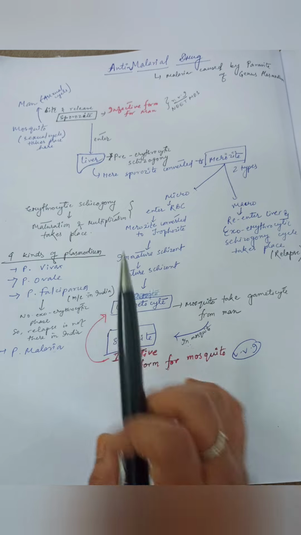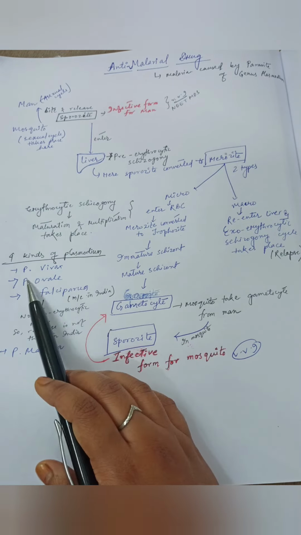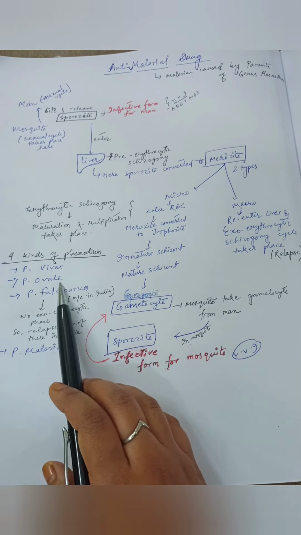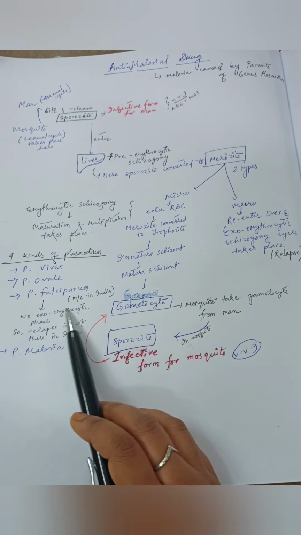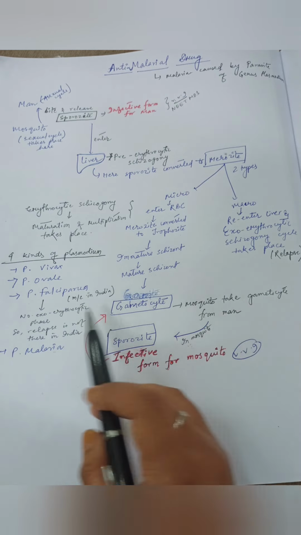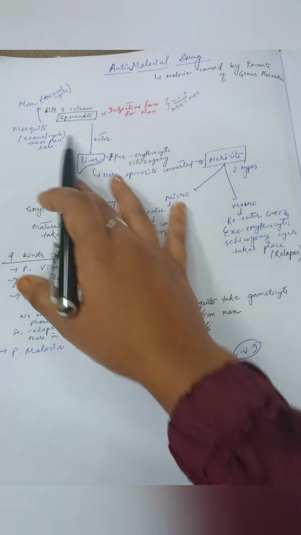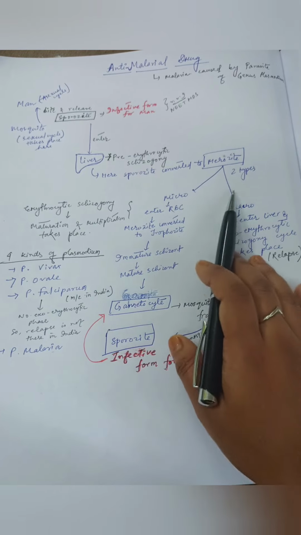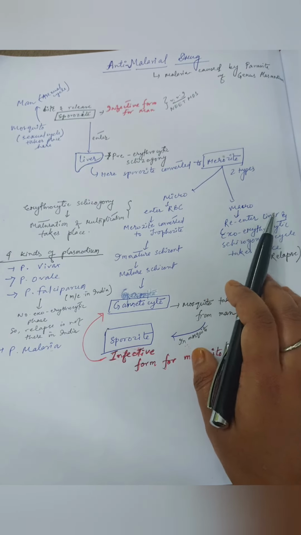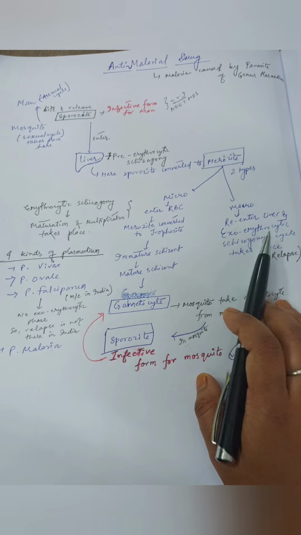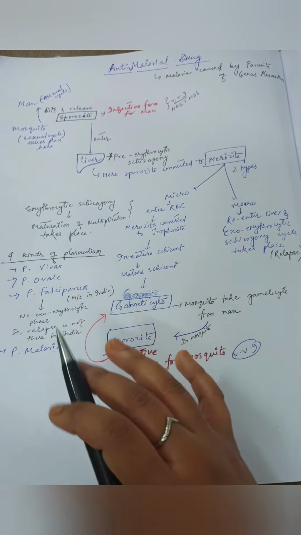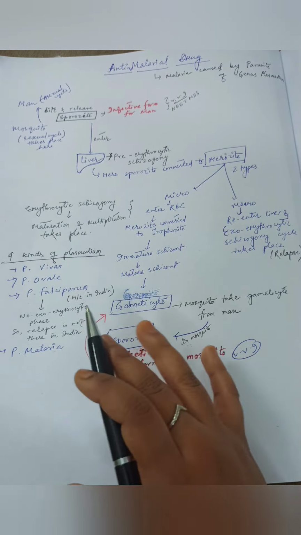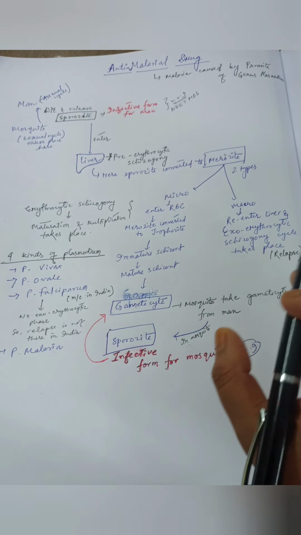There are four kinds of Plasmodium parasite: Plasmodium vivax, Plasmodium ovale, Plasmodium falciparum, and Plasmodium malariae. Plasmodium falciparum is most common in India, and in Plasmodium falciparum all the life cycle phases continue except the exoerythrocytic phase. This phase does not occur in Plasmodium falciparum, thus relapse is not commonly seen in India. As I already told you, the exoerythrocytic schizogony cycle is responsible for relapse.